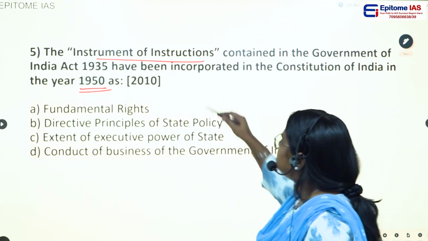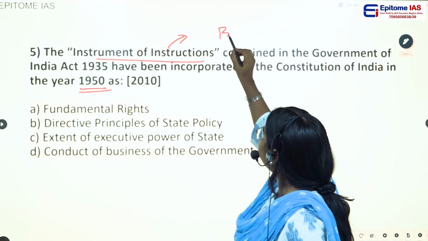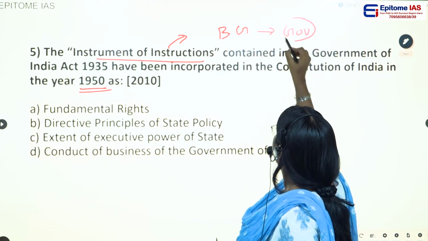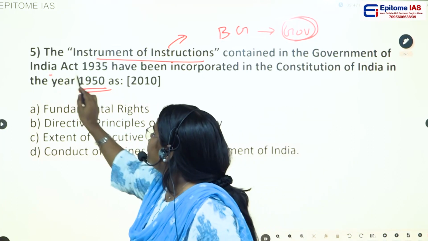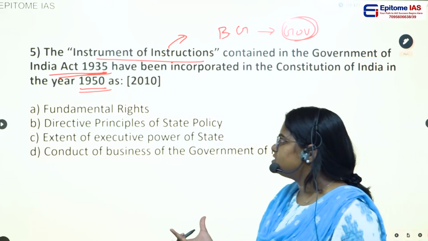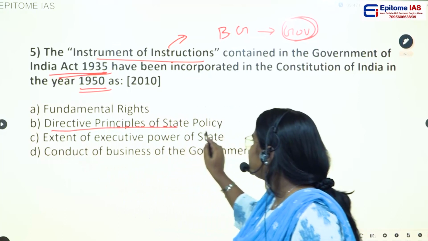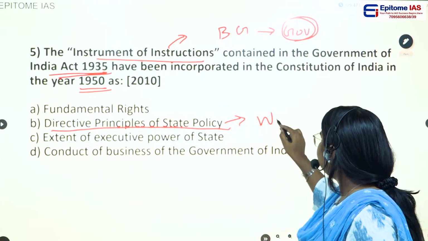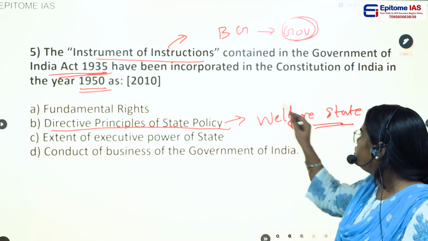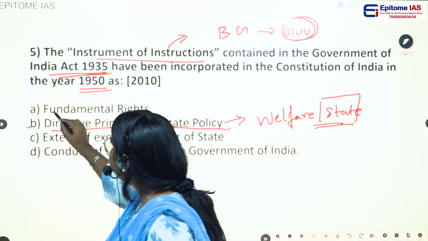This instrument of instruction was given by the British government to the governors of India in the Act of 1935. This actually gives the instructions. So this is similar to the directive principles of state policy. It talks about the welfare state and gives the idea of how a state should function. So the correct answer would be option B.